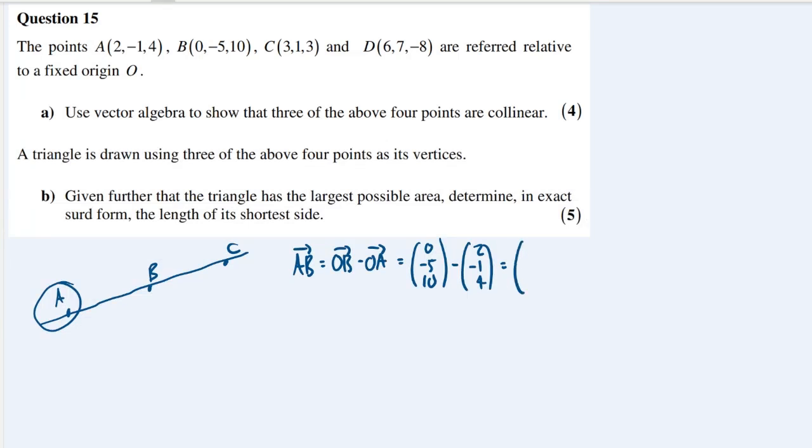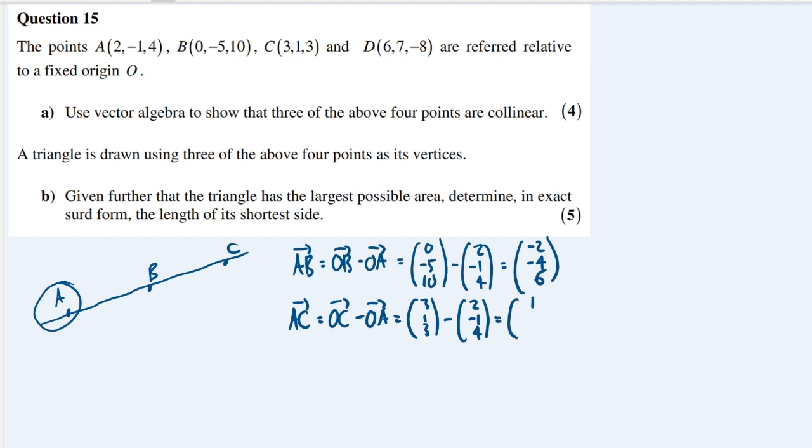And here we get (-2, -4, 6). And then we will try AC, which is OC minus OA. So this is (3, 1, 3) minus (2, -1, 4). And this is going to give me (1, 2, -1).